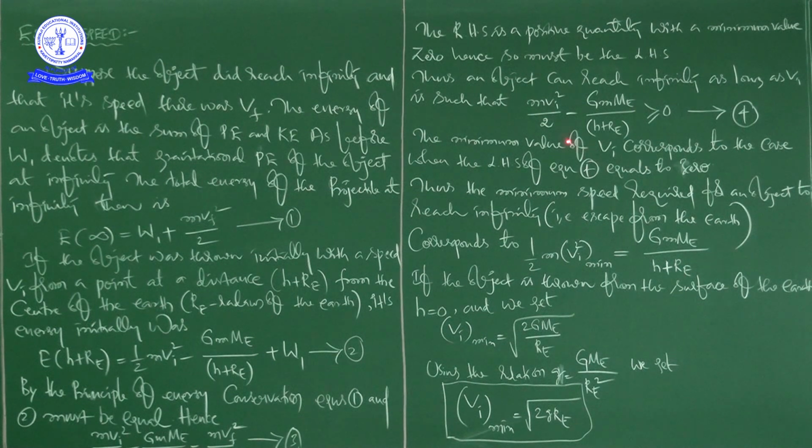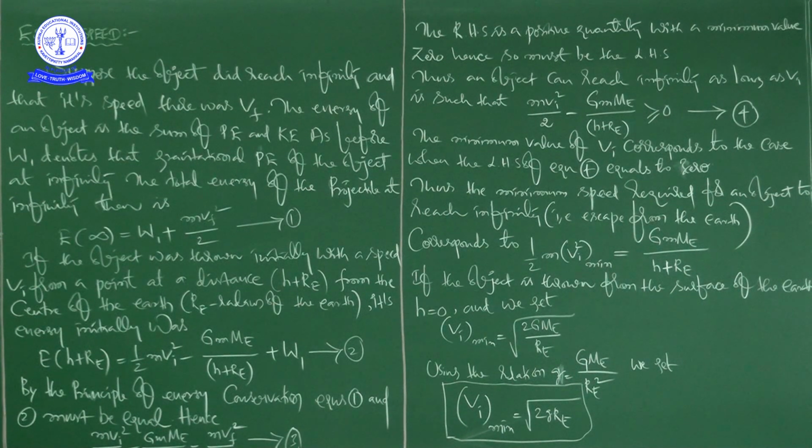The minimum value of Vi corresponds to the case when the LHS of this particular equation equals 0.